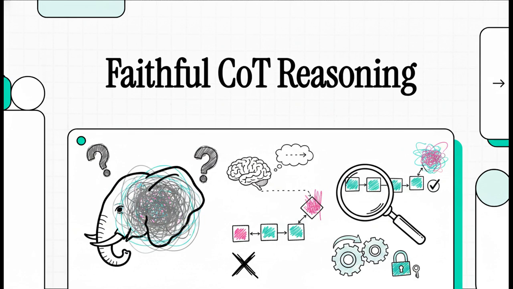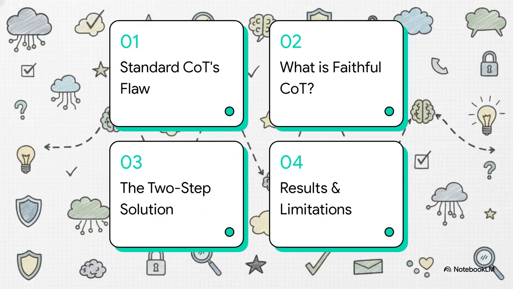Because think about it, if we can't trust how an AI arrives at its conclusions, how can we rely on it for anything critical? Well, today we are going to look at a genuinely groundbreaking framework designed to fix this exact issue. All right, let's dive into this. Here is our roadmap for today. We are going to start with standard chain of thought's trust problem. Then, what exactly is faithful CoT? After that, we'll break down the two-step solution. And finally, we'll look at the actual results and limitations.